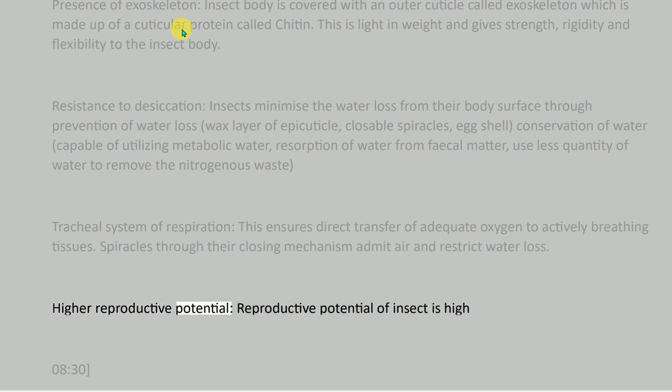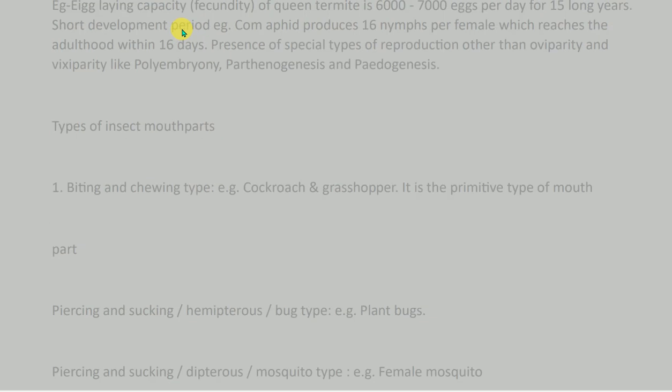Higher reproductive potential. Reproductive potential of insect is high, e.g. egg laying capacity, fecundity, of queen termite is 6,000 to 7,000 eggs per day for 15 long years. Short development period. Cotton aphid produces 16 nymphs per female, which reaches adulthood within 16 days. Presence of special types of reproduction other than oviparity and viviparity, like polyembryony, parthenogenesis and paedogenesis.